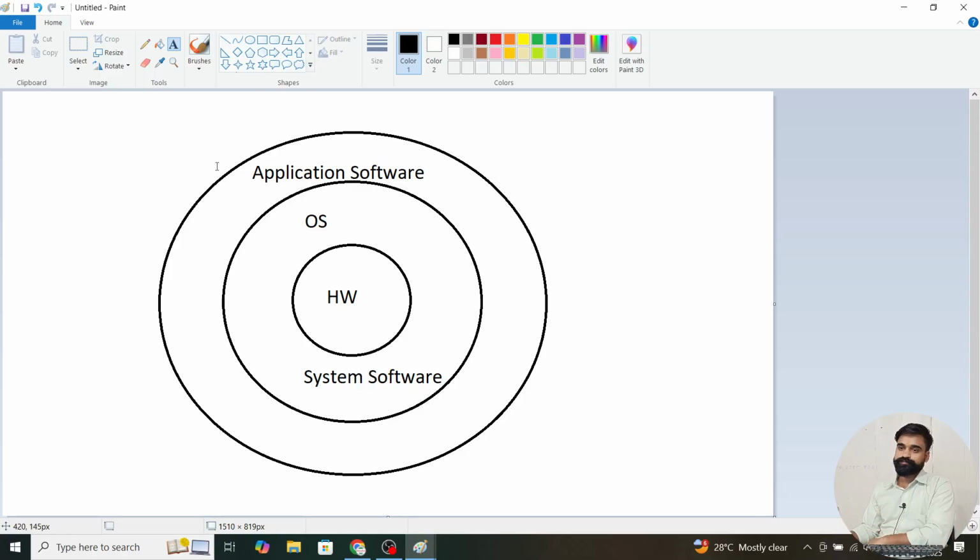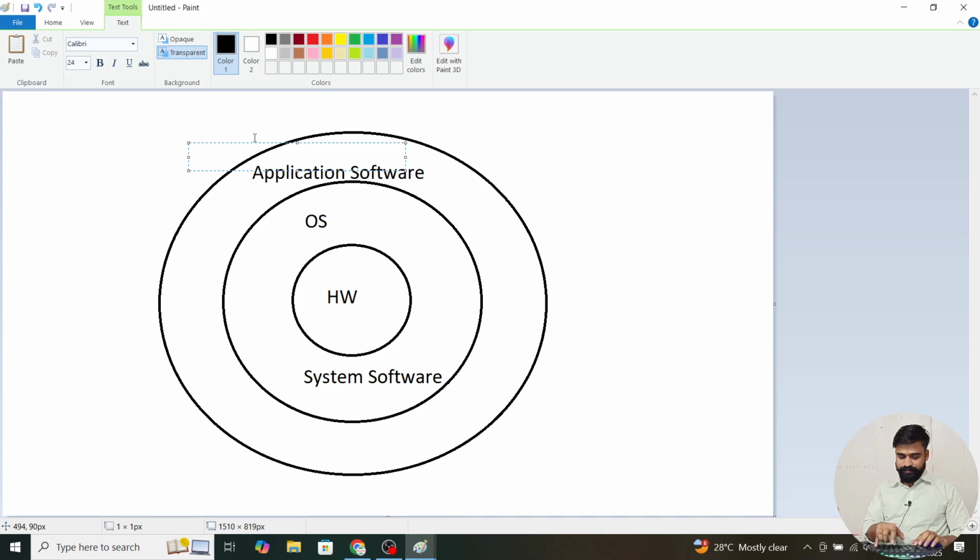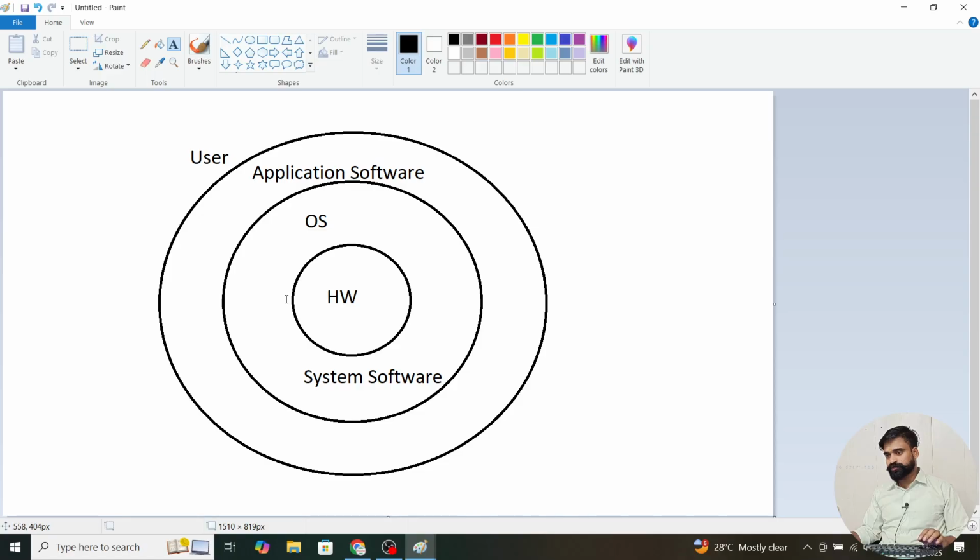Now the user exists outside of this, so here the user is available. If the user wants to communicate with the hardware, he must go through application software, then the OS, then the hardware. Let's take the example of a mobile. We install apps, and all apps are considered application software. The operating system, Android, is considered system software, and the mobile is your hardware. Understand?